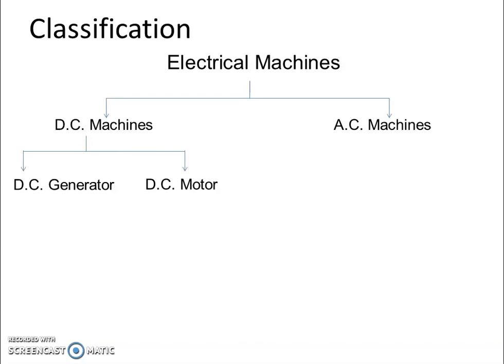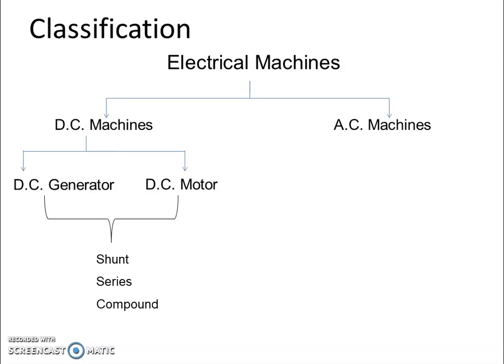If you are giving DC current as input to the motor, then it is a DC motor. We have already studied DC generator and DC motor in detail in 4th semester, where the further classification of DC machines is shunt type, series type and compound type.